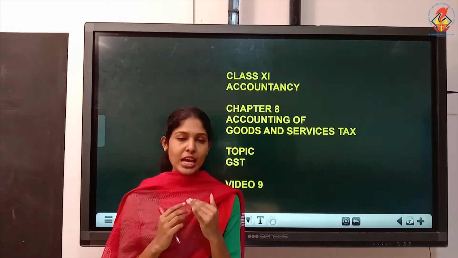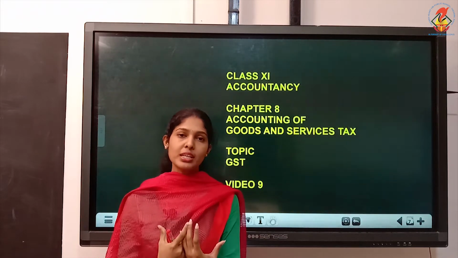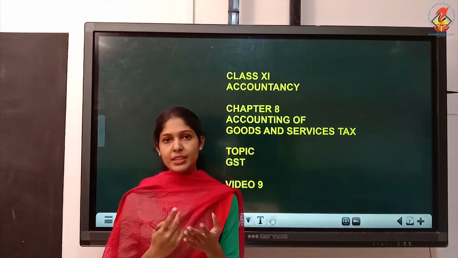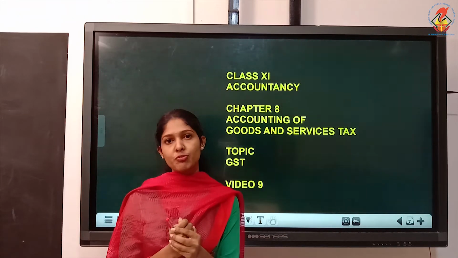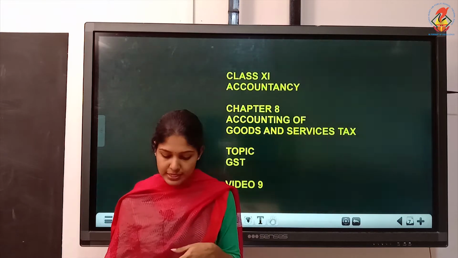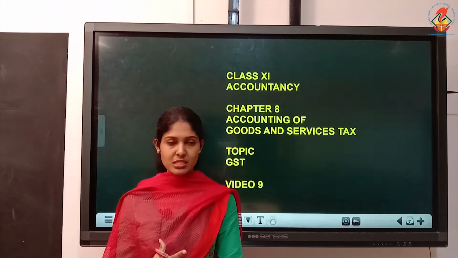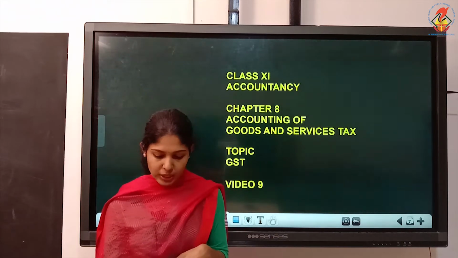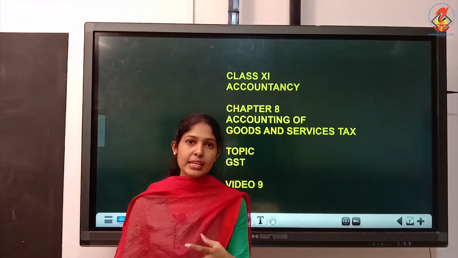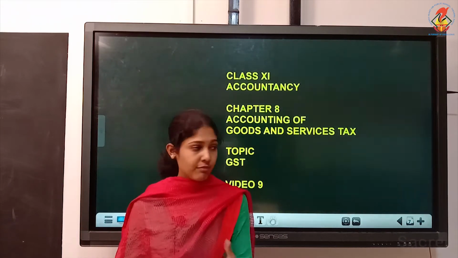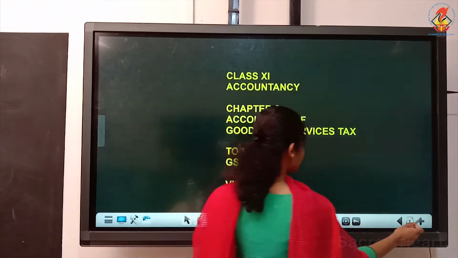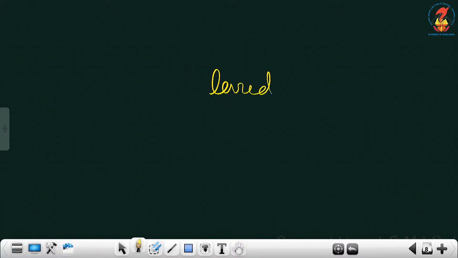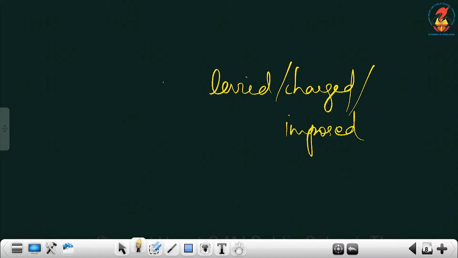Then for GST in this chapter, what we have to learn is the types of GST, then how to record journal entries for GST. So we'll see what are the different types of GST we have and how to record the entries for that. Then there is one more point, like GST is not levied on. Levied, L-E-V-I-E-D, means charged or imposed. GST is not levied on.